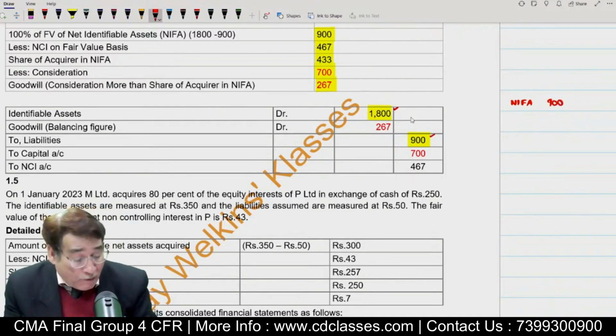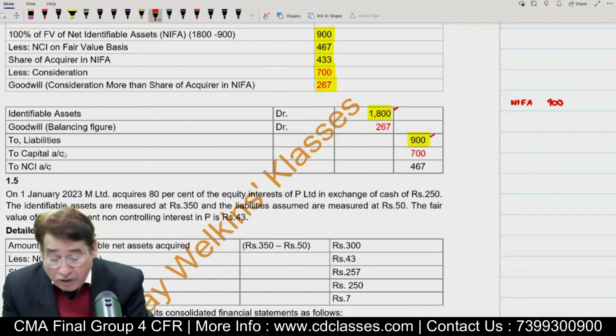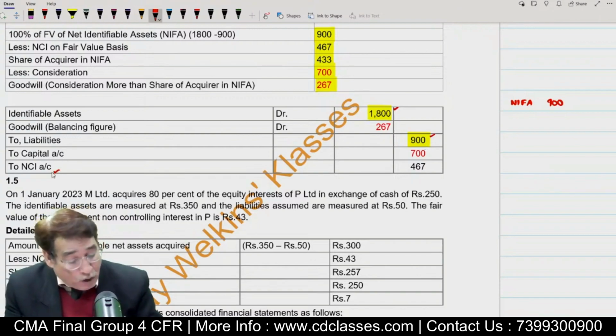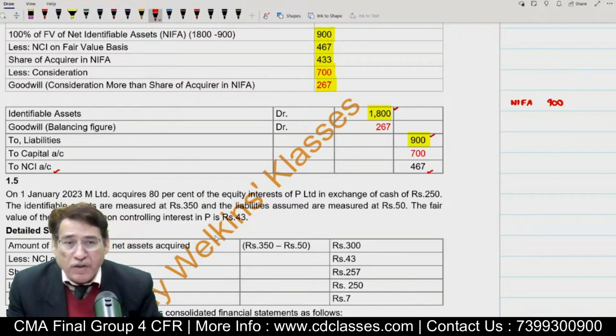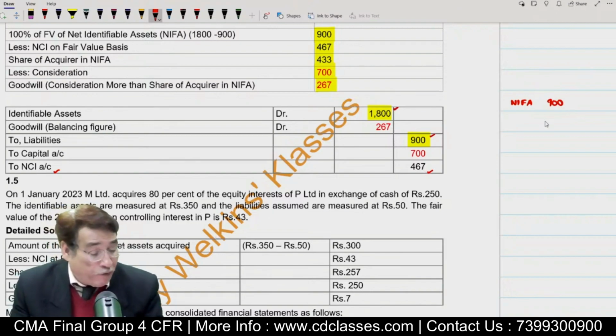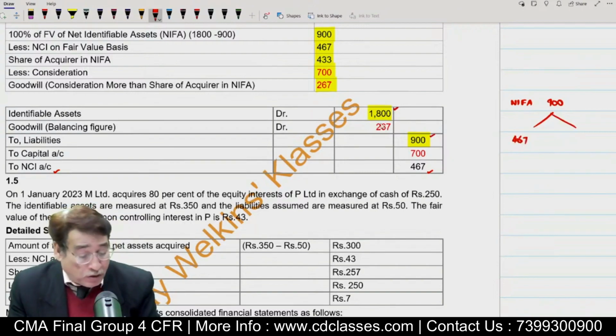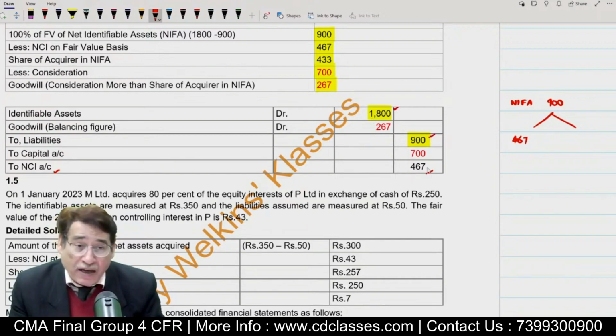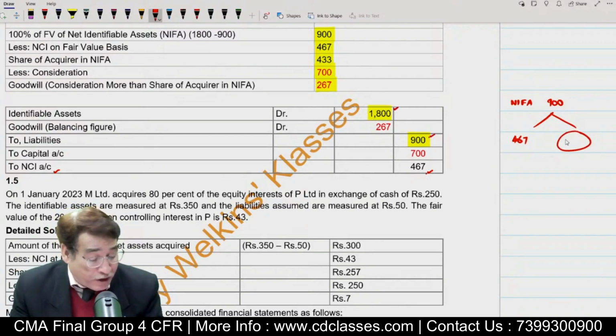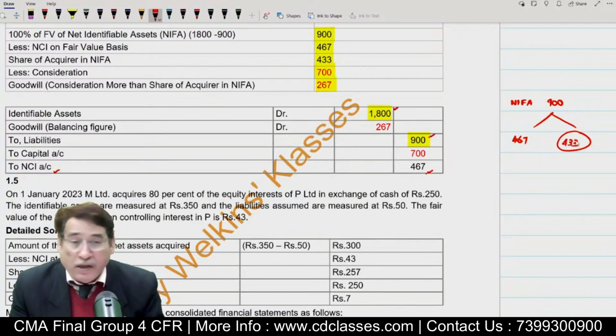Correct? After writing these two things, then you must write NCI. It is always better to write NCI first. Is it clear? To NCI 467. Suppose so far I have written these three items, assets, liability and NCI. Indirectly, it means I have written only this much amount, 433. And what is this amount?